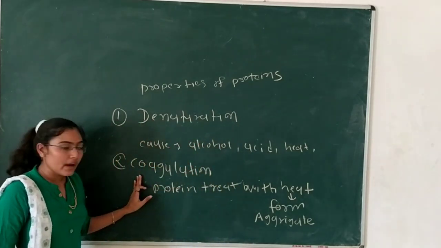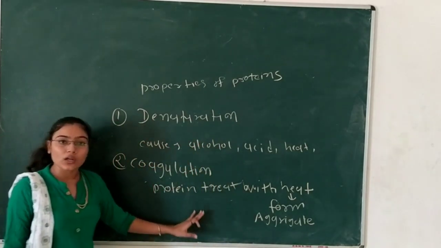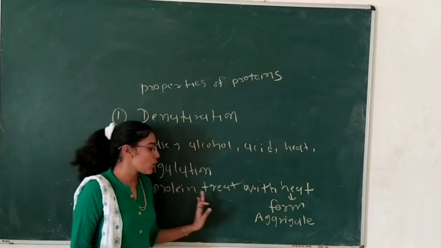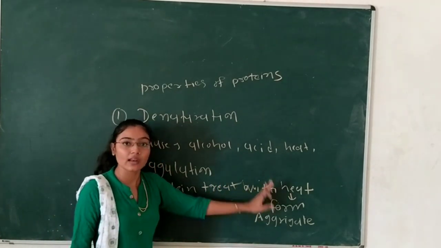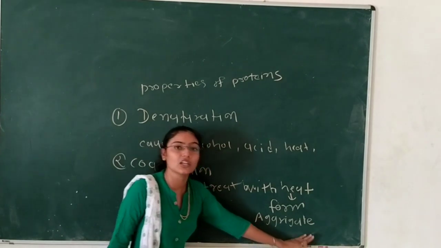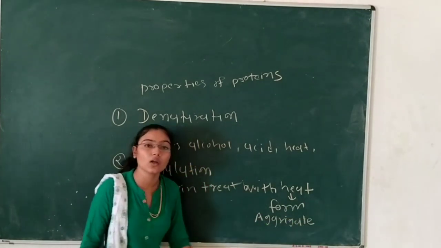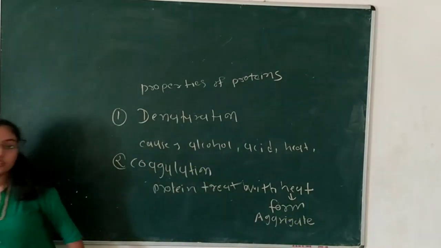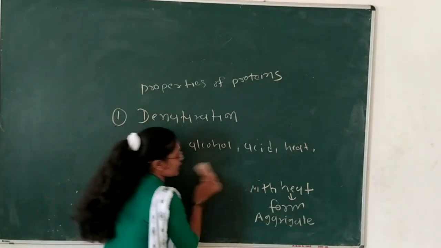Again, whenever protein is treated with heat, it forms an aggregate structure called a coagulum, and the process of coagulum formation is called coagulation.